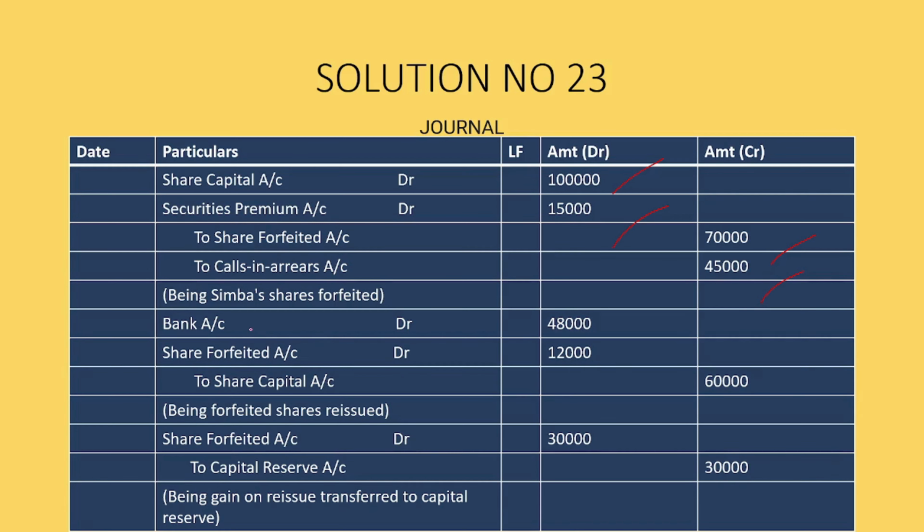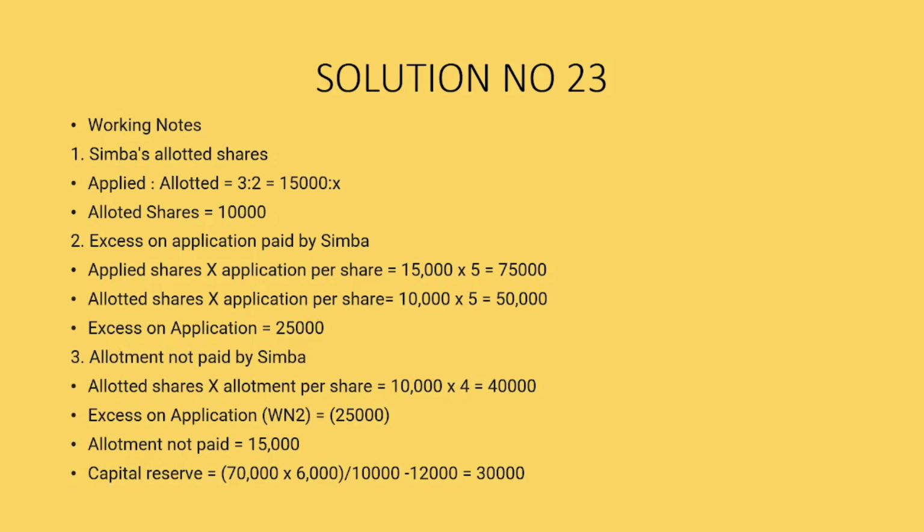Now after that we have bank account debit 48,000, share forfeiture account debit 12,000 and to share capital account when the shares are being reissued. After that finally we have share forfeiture account debit to capital reserve account 30,000, when we gain on reissue of the shares, and the amount goes to the capital reserve.